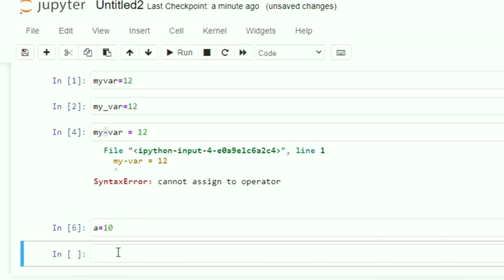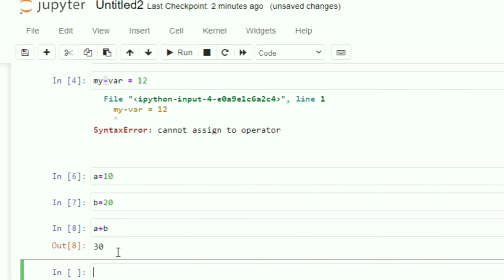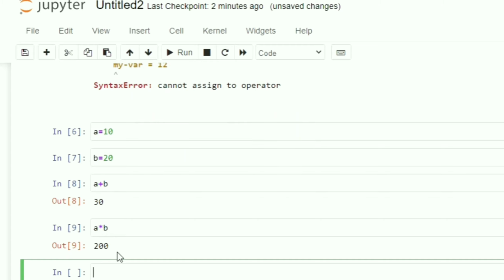If I am taking b is equals to 20, it will also be treated as valid, right? And later on if I am writing a plus b, it will give me the output 10 plus 20 comes out to be 30, or if I am writing a into b, it should give me the multiplication of 10 and 20, 200 should be the answer.